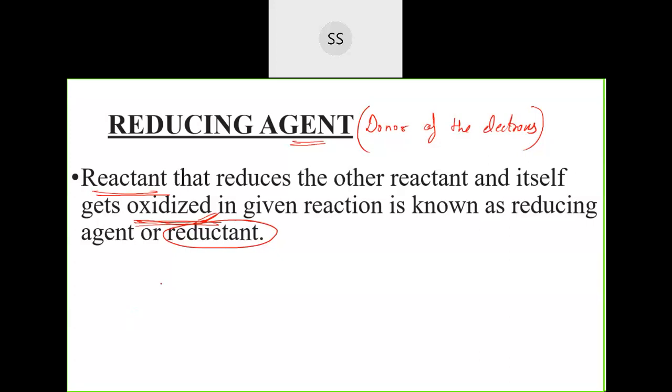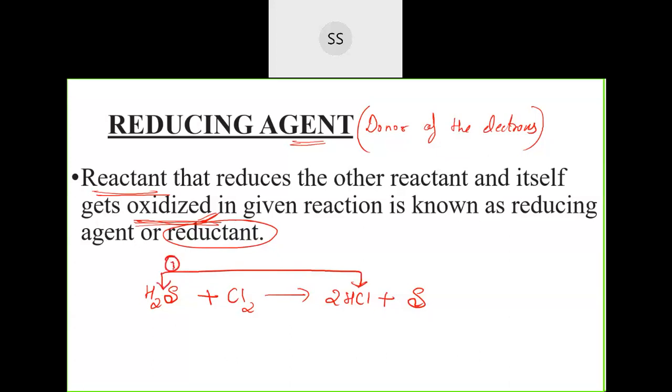Okay, now if I give you one example, you tell me which is undergoing oxidation and which is undergoing reduction here. Do you see the equation? I am taking this equation, hydrogen sulfide plus chlorine, giving 2 molecules of HCl and 1 sulfur molecule. Can you tell me which is undergoing oxidation here? Now from H2S to HCl, this one, I will number as first one.